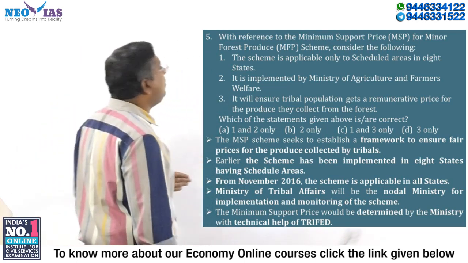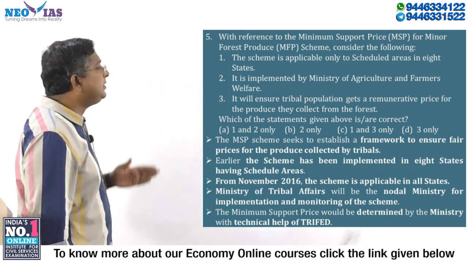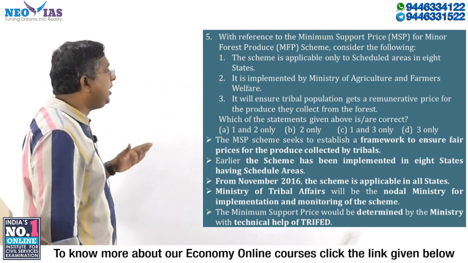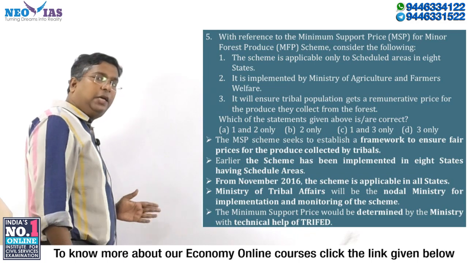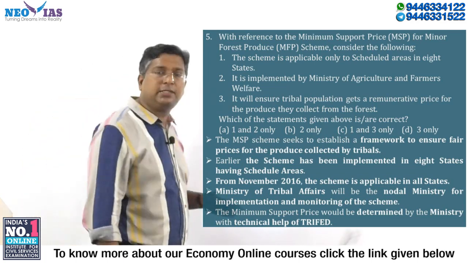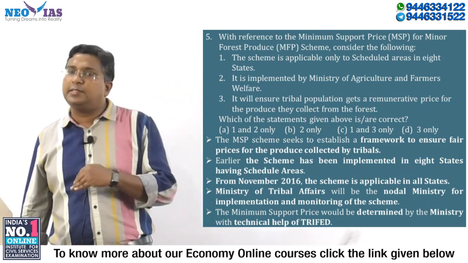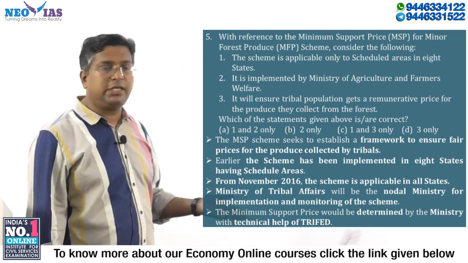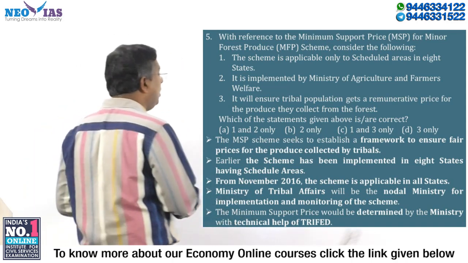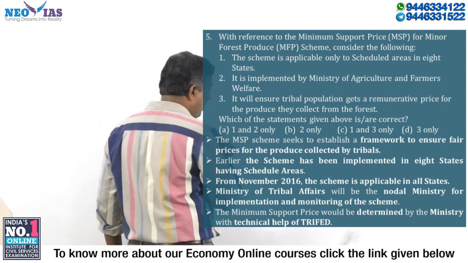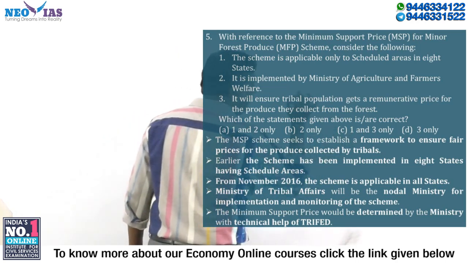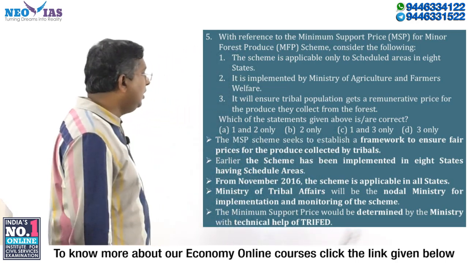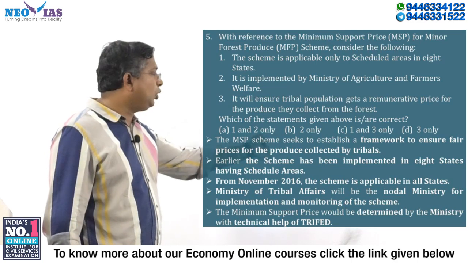Regarding the MSP for minor forest produce scheme, it is applicable only to scheduled area in 8 states. Earlier, it was only applicable to scheduled areas in 8 states, but now it is applicable in all the states from 2016 onwards. So the first statement is wrong. If the first statement is wrong, we can eliminate A and C. Now only B and D are there. B says 2 only, D says 3 only.